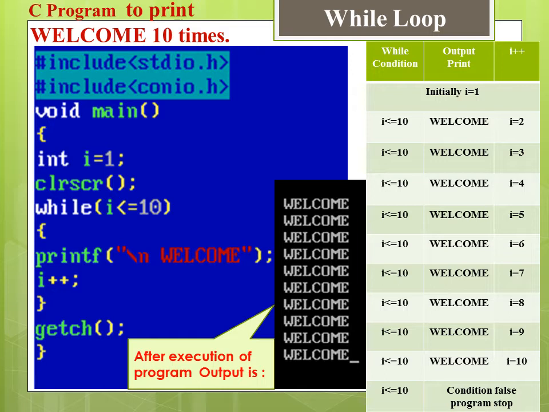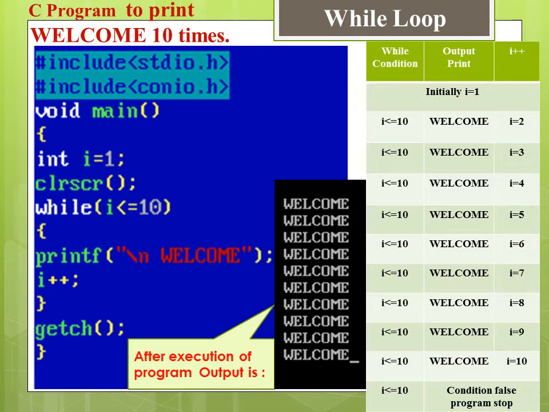Initially the value of I is equal to 1. Then it goes in while loop and tests condition that is I is less than equal to 10. If it is true, then control goes inside the loop and it prints welcome on output screen first time. Then second statement is I plus plus. Hence it increments the value of I by 1, that is 2.